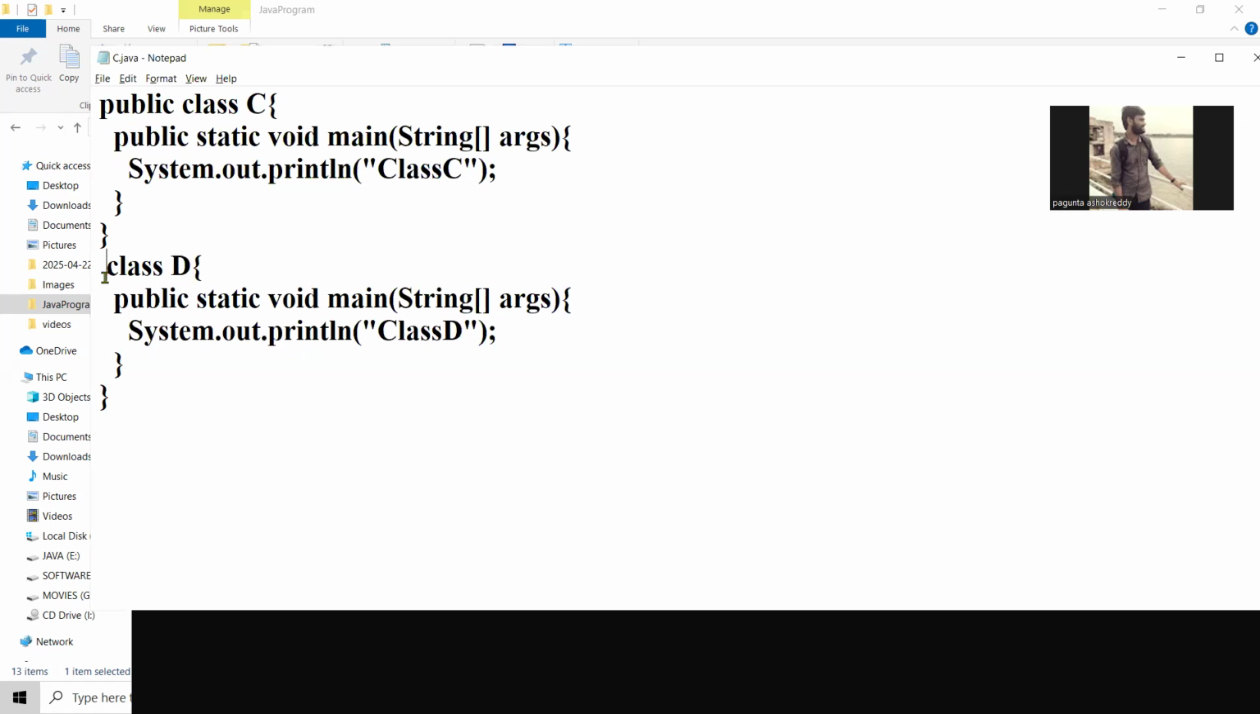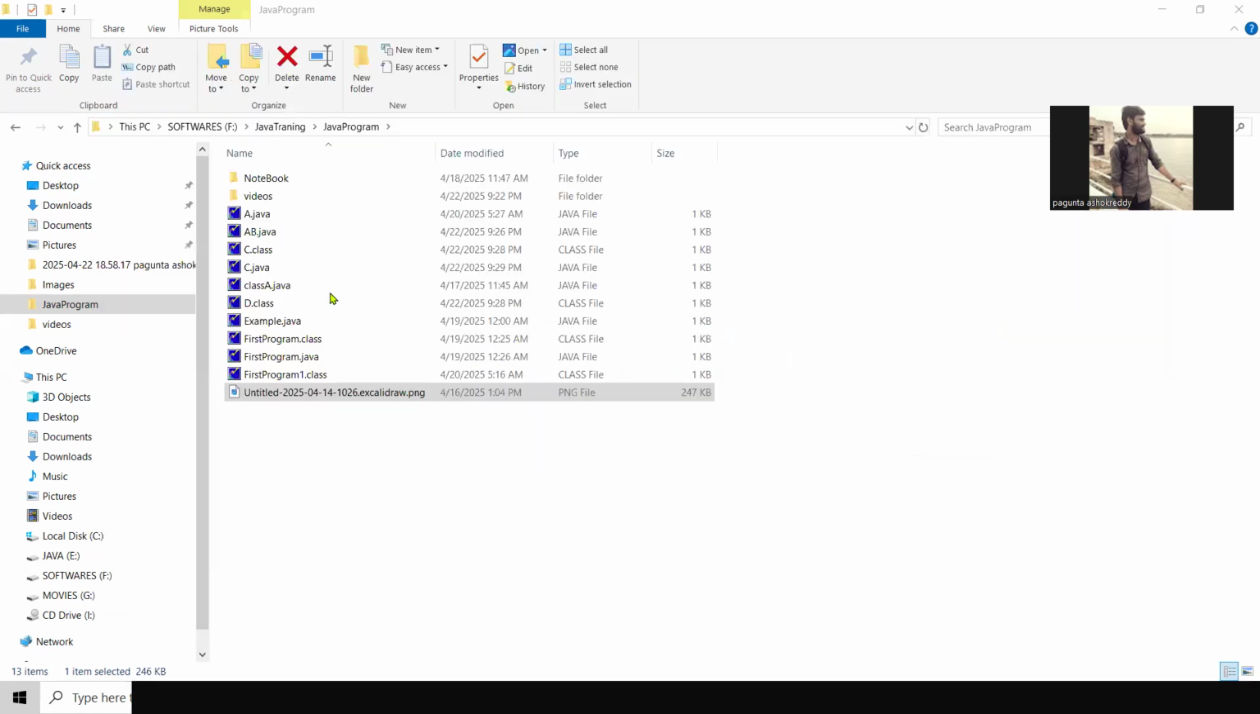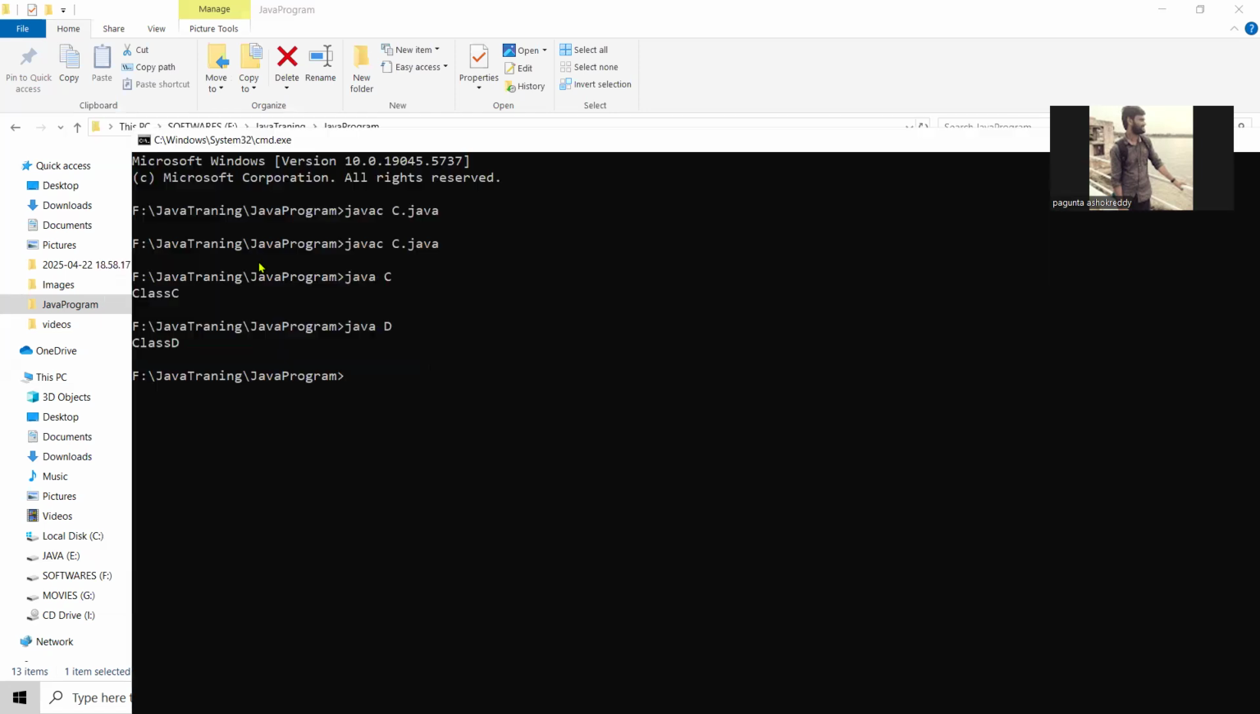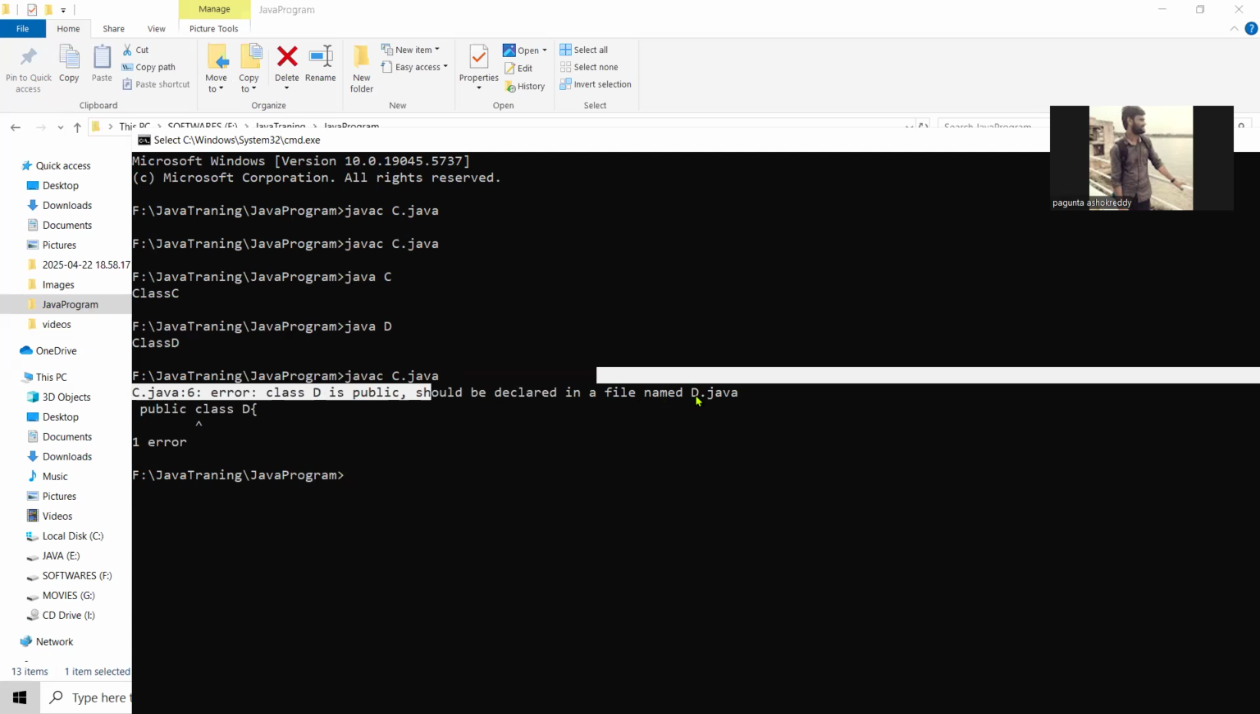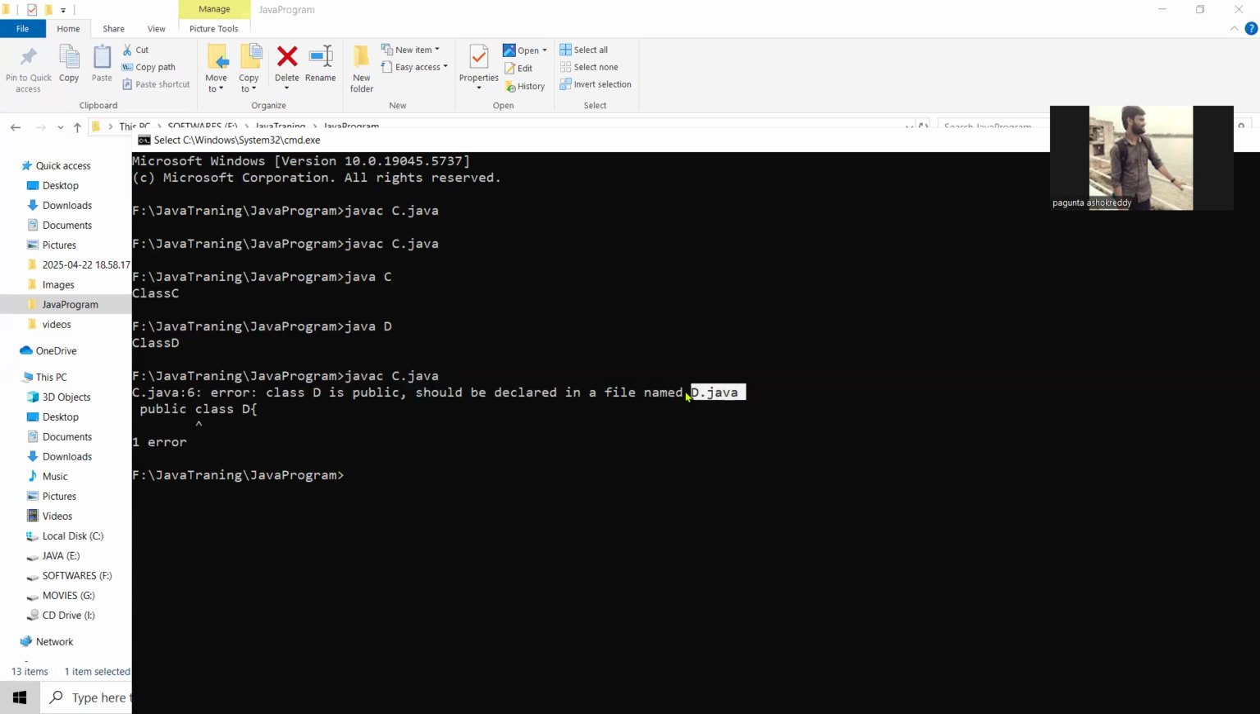Suppose one more scenario, second scenario: public class D. I'm trying to save C.java. Now I'm trying to compile javac C.java. This time you will get the compile time error because, as we already discussed, class D is public and should be declared in a file named D.java. What will it suggest? D also is public.